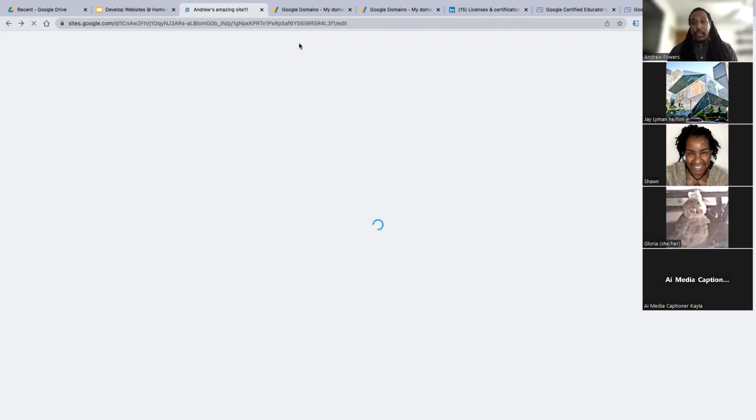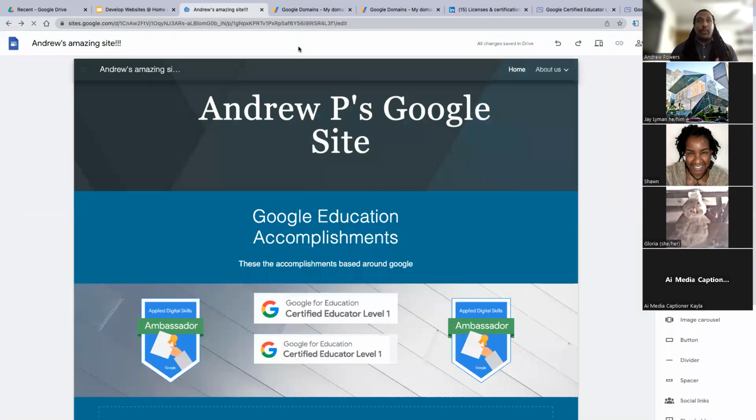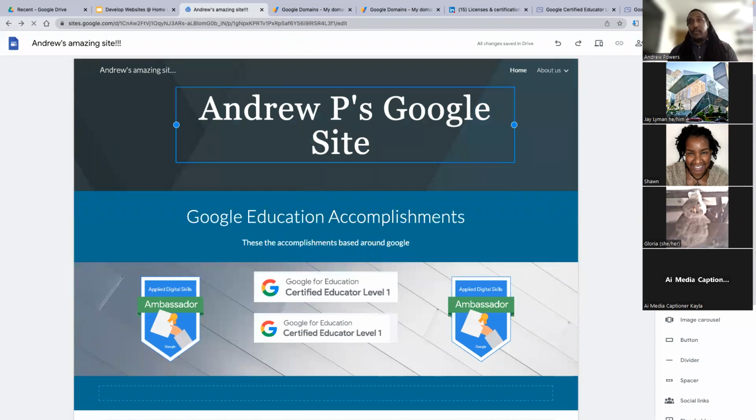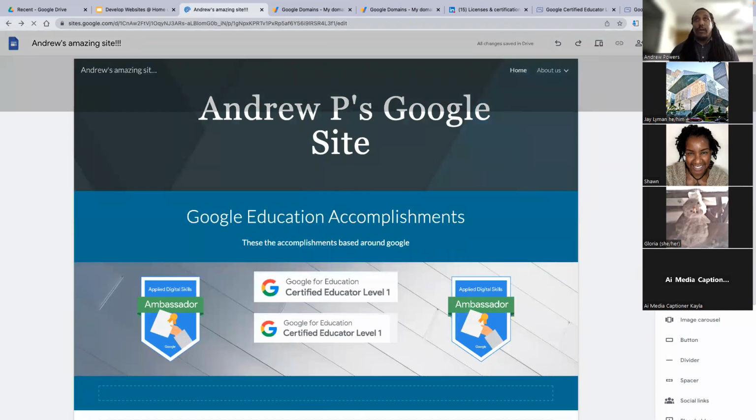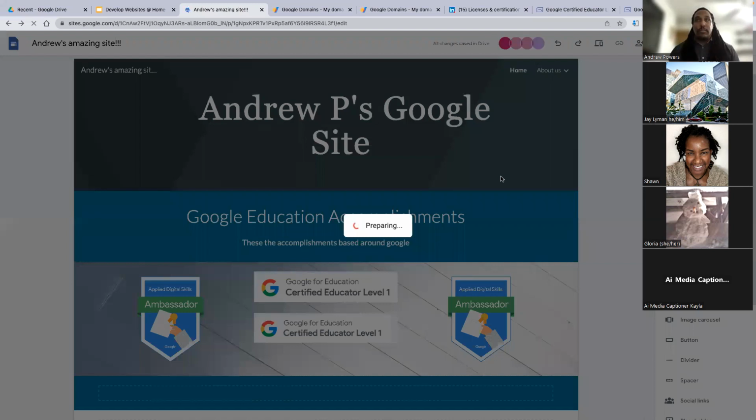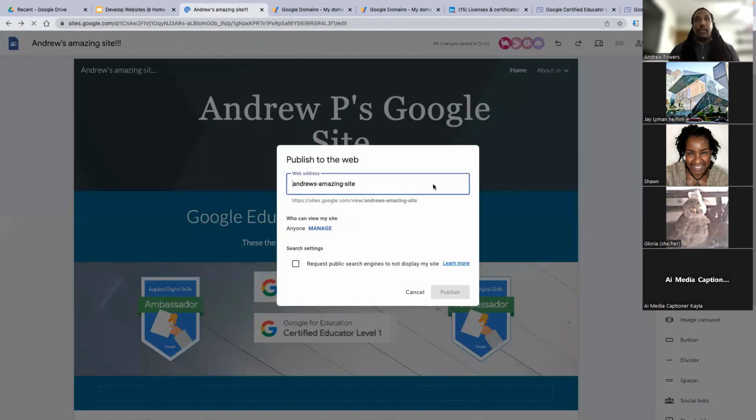But you don't even have to do that. You don't have to pay $1 to actually publish it to the web. I'm going back so we can forego all that. Just hit publish. And as you see, the web address.